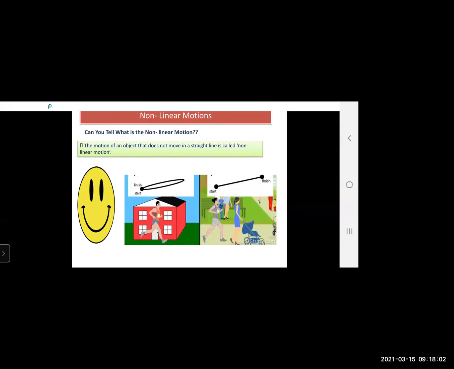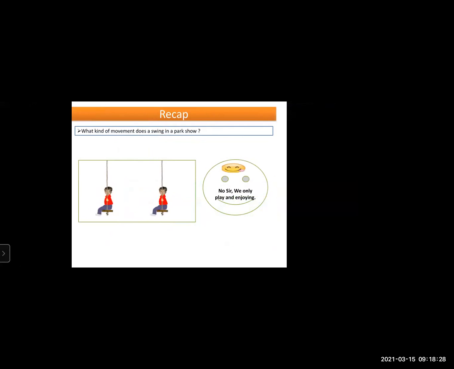Someone moving in a circular manner is again an example of a non-linear motion. The butterfly flying in the garden, the direction is not fixed. Again, it is an example of a non-linear motion. So we have n number of examples related to non-linear motion. A type of non-linear motion we are going to discuss today. We are going to discuss a single type of the non-linear motion today.